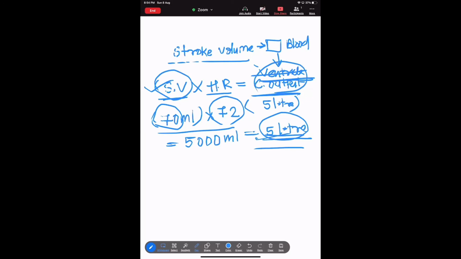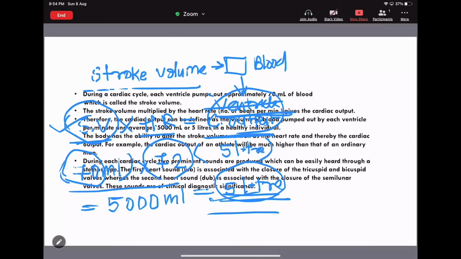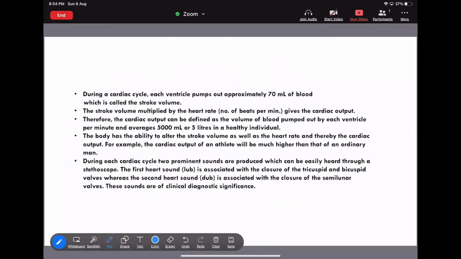Now see, the body has the ability to alter the stroke volume as well as the heart rate, and thereby the cardiac output also. If you alter the stroke volume and the heart rate, the cardiac output is also going to be altered, because multiplying the stroke volume and the heart rate gives the cardiac output.